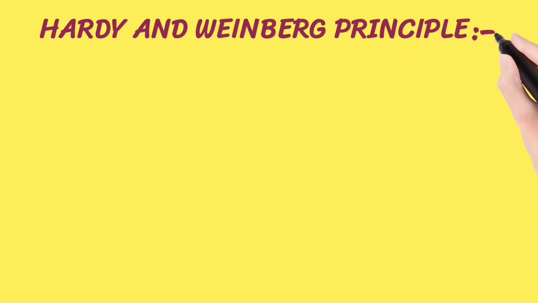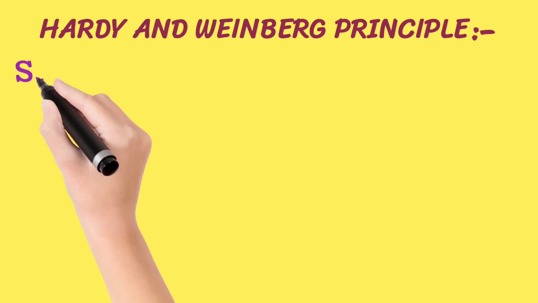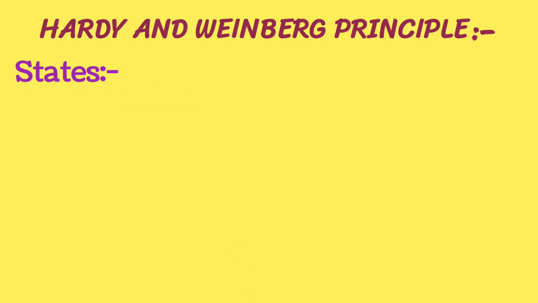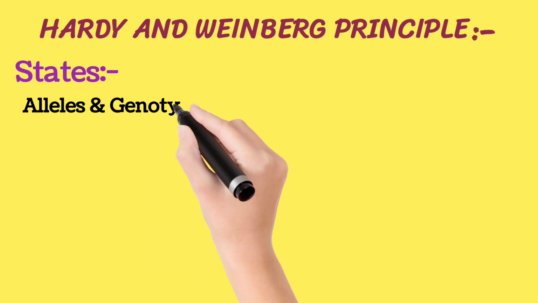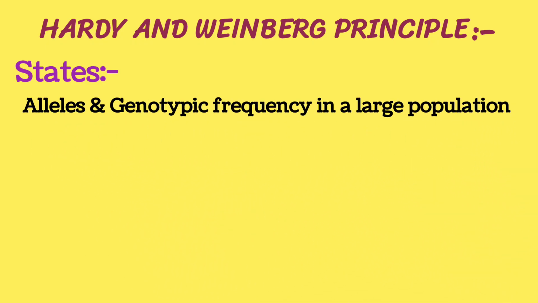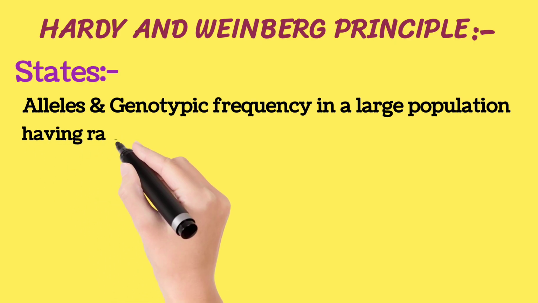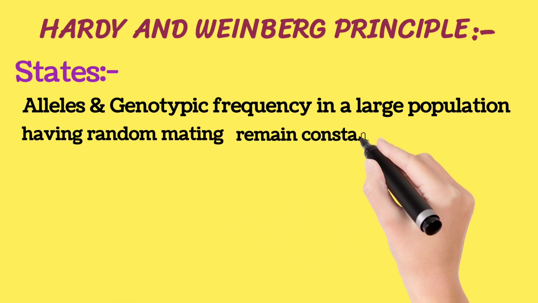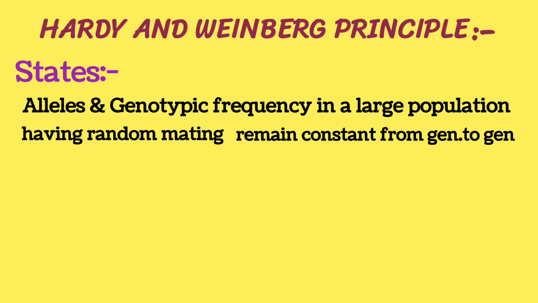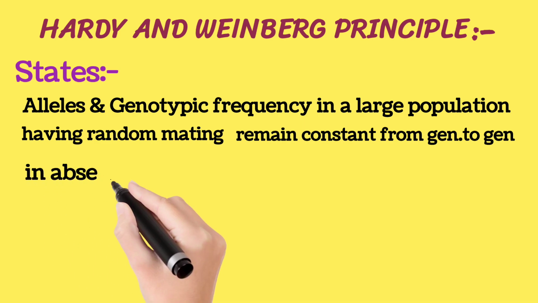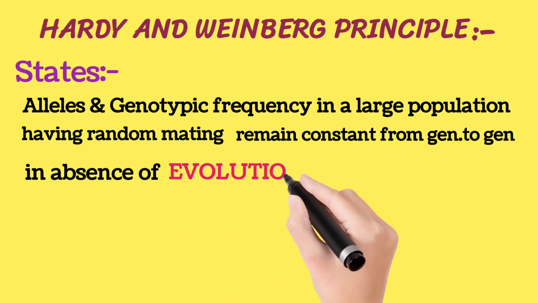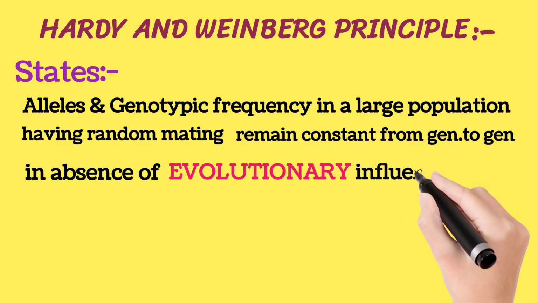Dear friends, this Hardy-Weinberg's principle or Hardy-Weinberg's equilibrium is a hypothetical concept. Practically, it is not possible for a given population. Now, what does it state? According to this law, allele and genotypic frequencies in a large population having random mating remain constant from generation to generation, but the condition is in the absence of evolutionary influences.